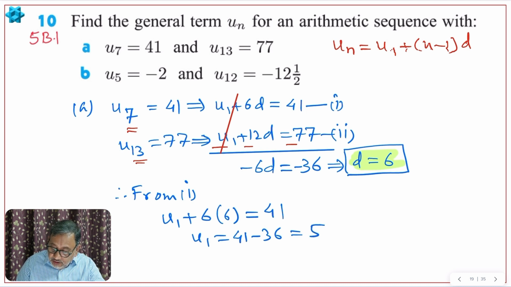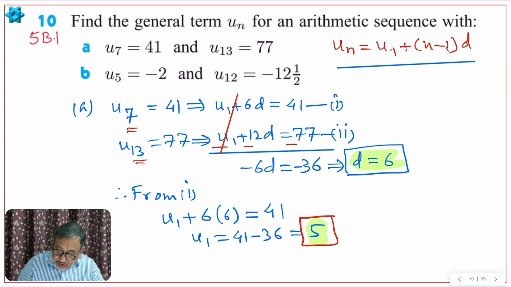So therefore U1 is 5. So we got U1, we got D, therefore we can write the general term. UN is equal to U1 means 5 plus n minus 1.